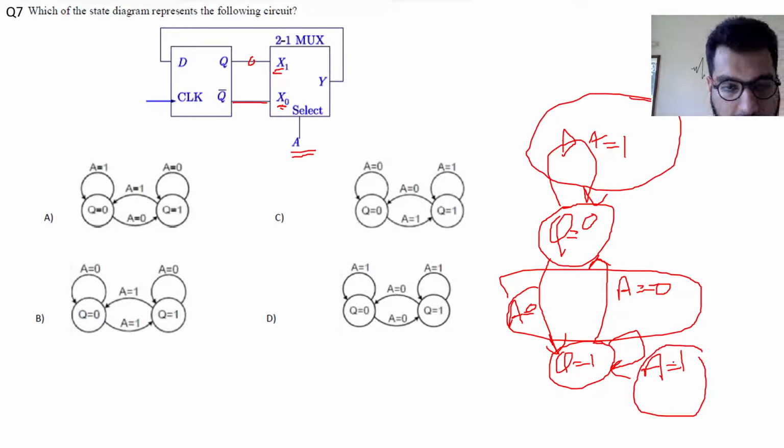So if you carefully look at the options, this is option D. So the correct option for this question is option D.